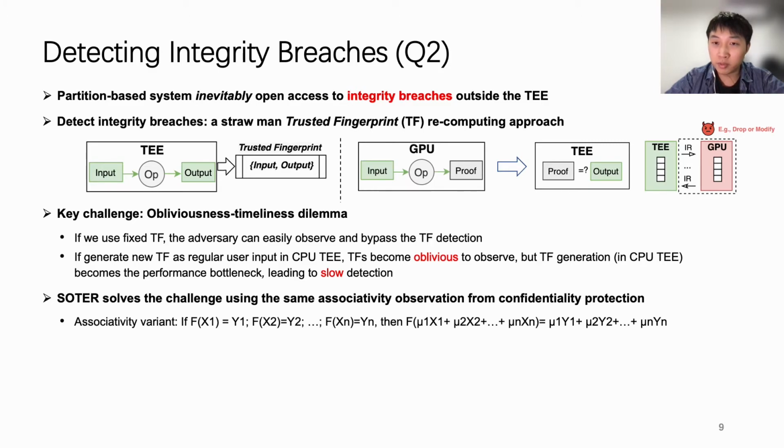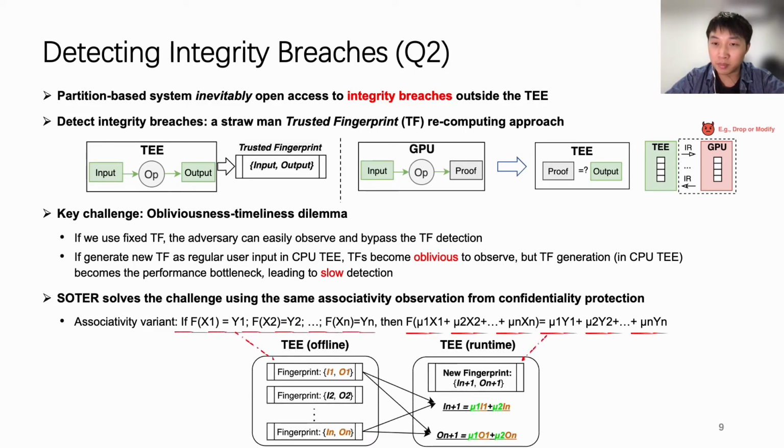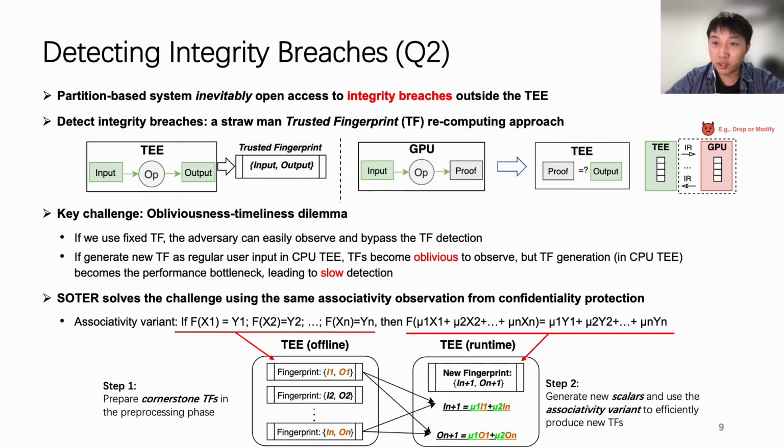We observe the following variant of linear combination, which can be used to efficiently generate new fingerprints at runtime. Specifically, there are 2 steps. In the first step, SOTER prepares several cornerstone fingerprints in a preprocessing phase before inference. During the inference runtime, SOTER generates random new scalars and uses the above associativity variants to constantly produce new fingerprints in an oblivious manner.